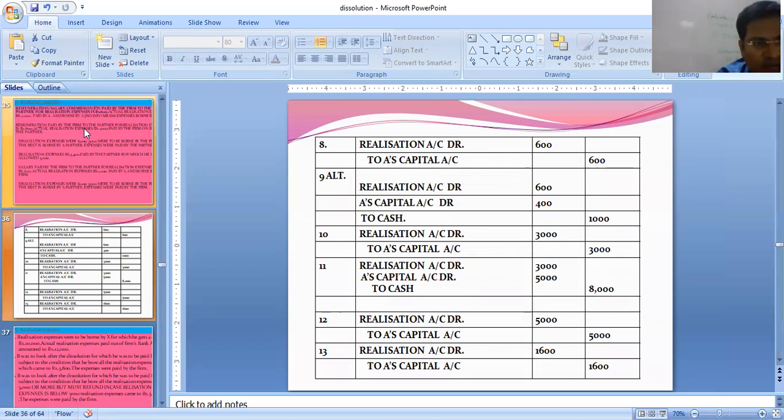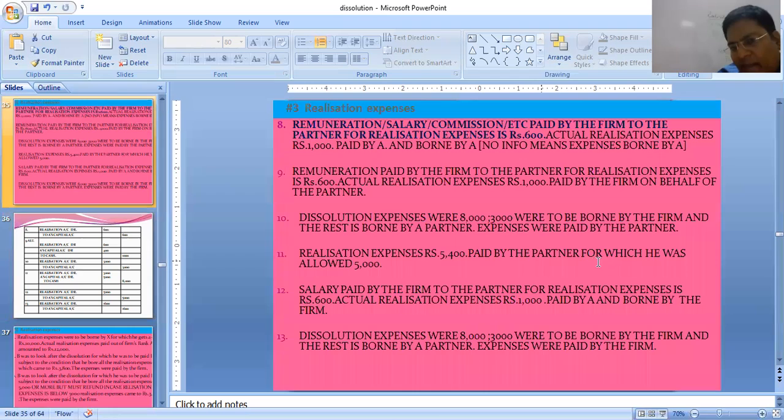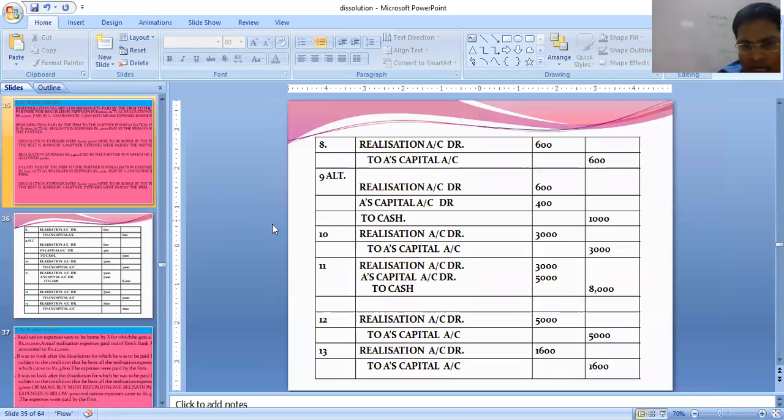Now see number 11, students. Realization expenses 5400 paid by the partner, for which he was allowed 5000. That means remuneration is given to him 5000. He was paying the expense 5400, but was allowed only 5000.